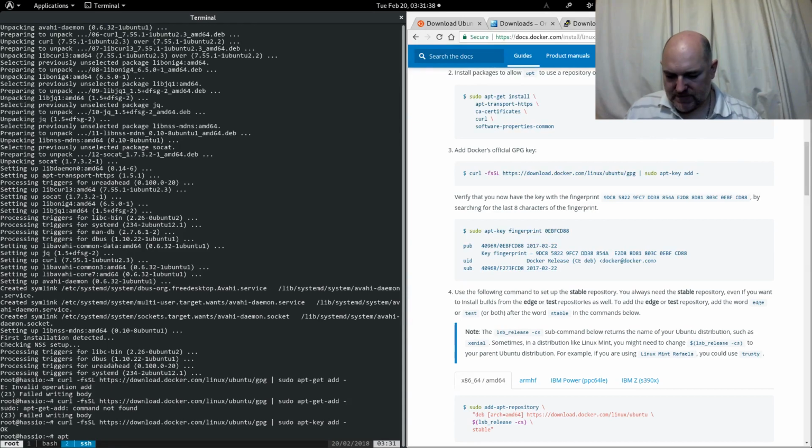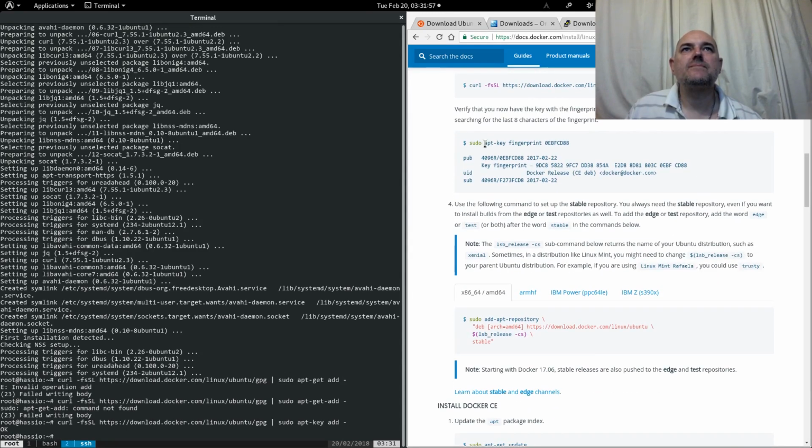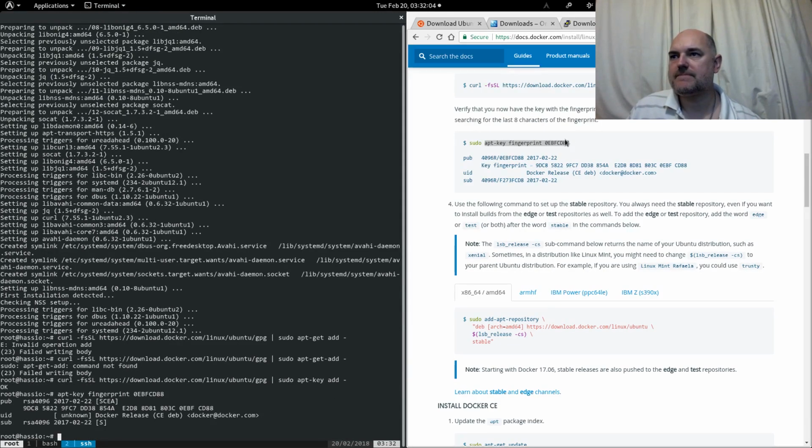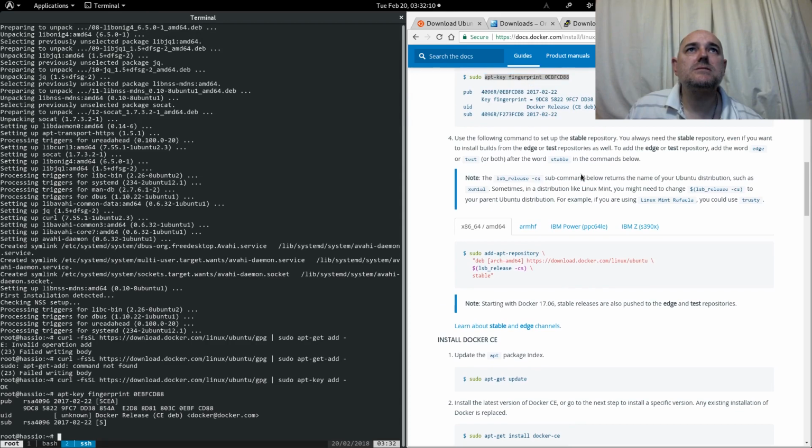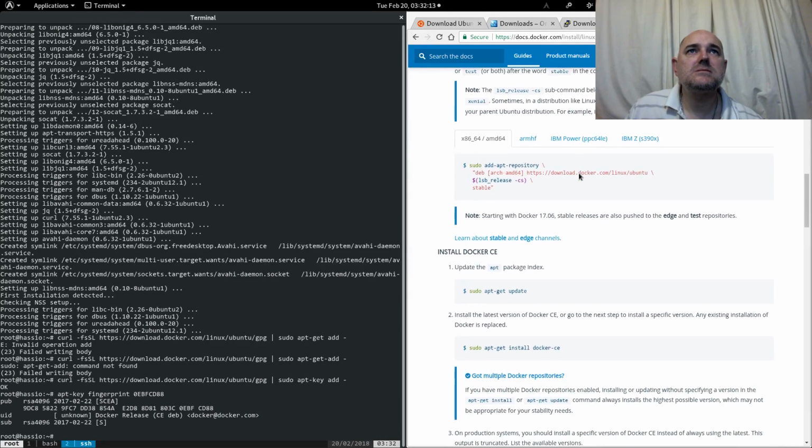And then apt-key fingerprint, and we want, in fact, what I'll do, as I've got the page up here, I will just copy and paste. Next is this command.